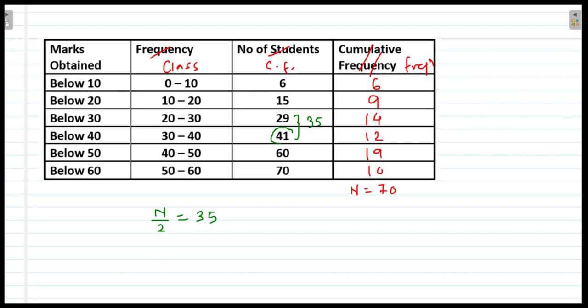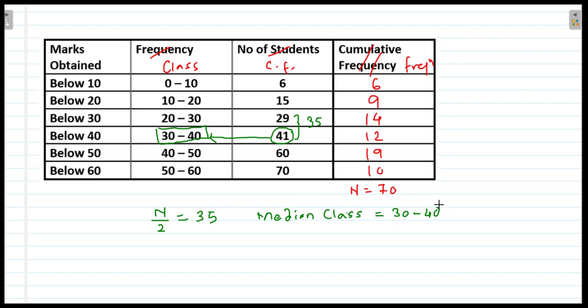So we select 41, and the class interval corresponding to this 41, we take this as the median class. So we write median class is equal to 30 to 40. Median class is equal to 30 to 40.